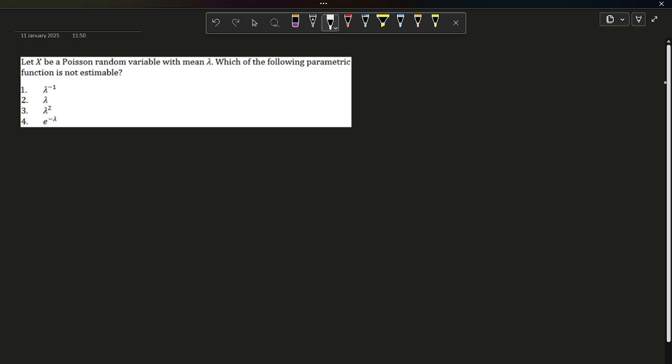So, we are trying to determine the parametric function which is not estimable. So we need to evaluate the properties of the Poisson distribution and the nature of the parametric functions. So the key points of this question are what? A Poisson random variable x with mean lambda can tell us that expectation of x will be lambda and variance of x will be lambda.